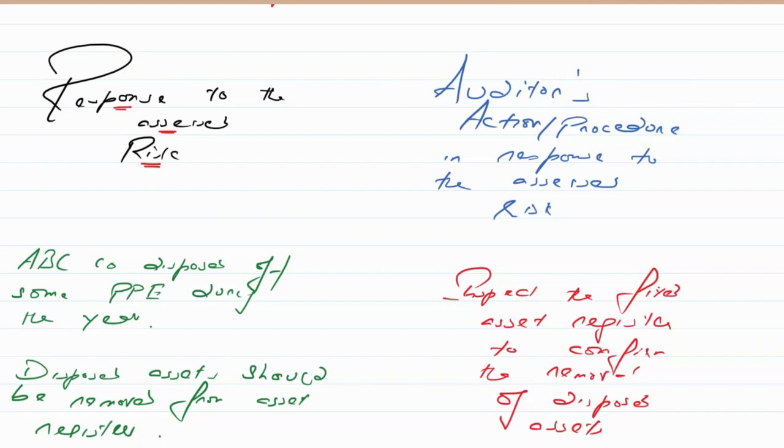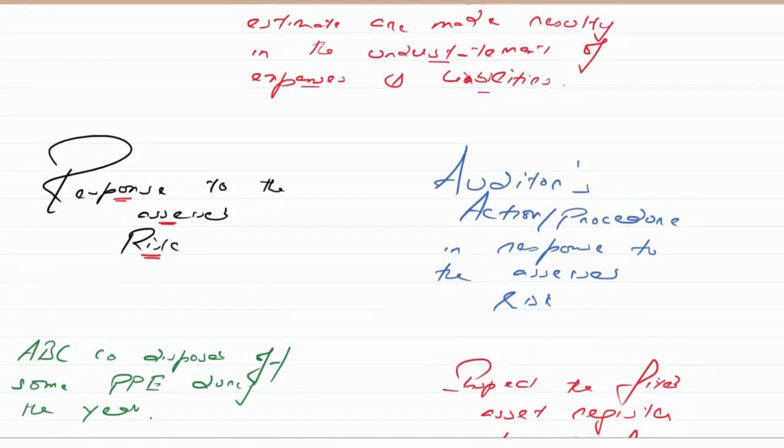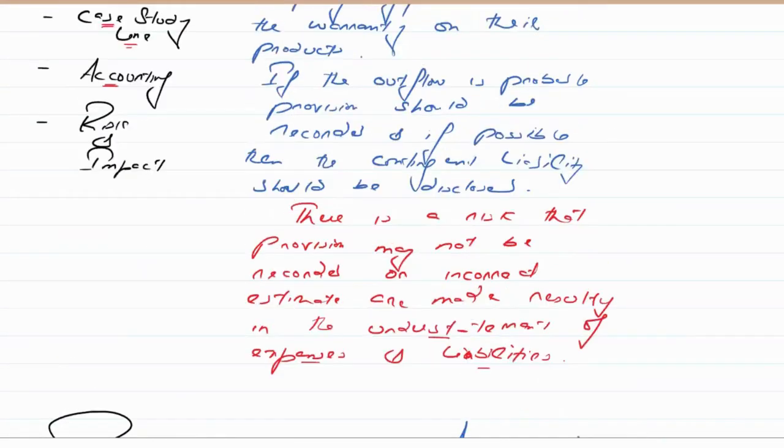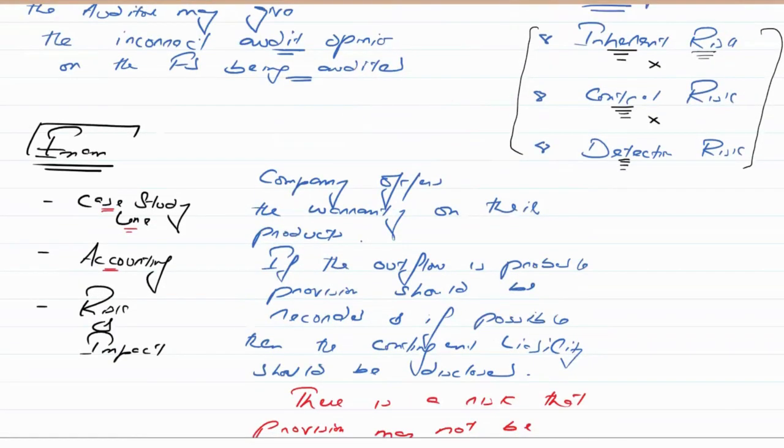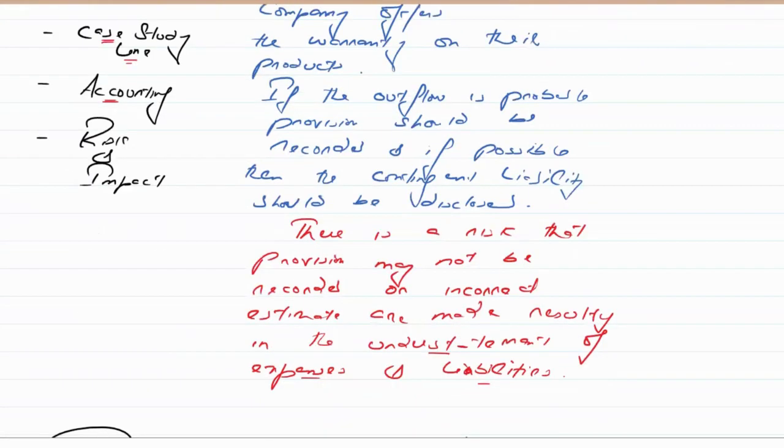So the response is basically the auditor's action toward the assessed risk. Now, if you are not relating the risk with the financial statement, that is going to become the business risk. For the audit risk, you have to relate it with the financial statement.